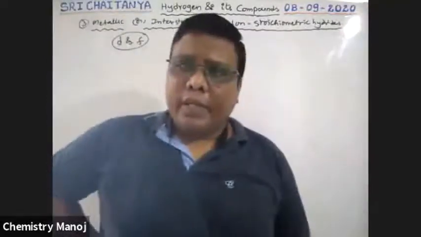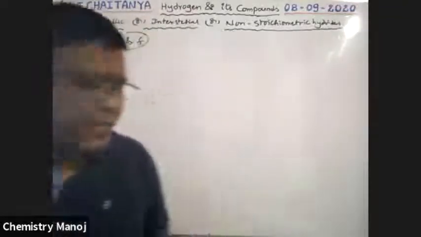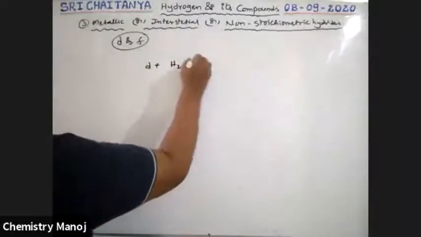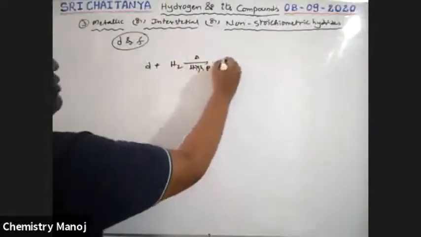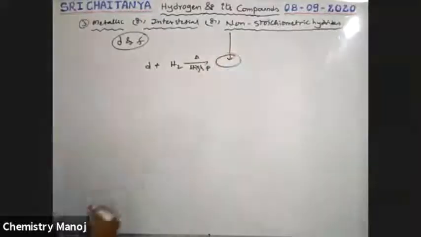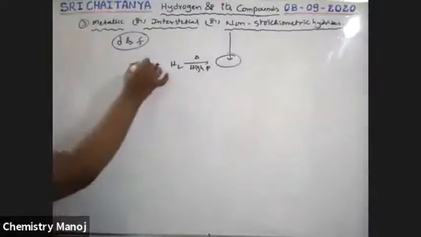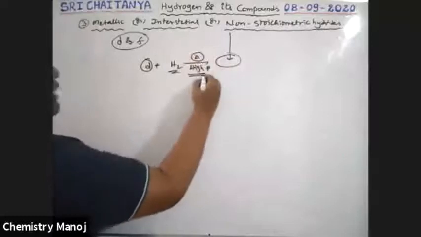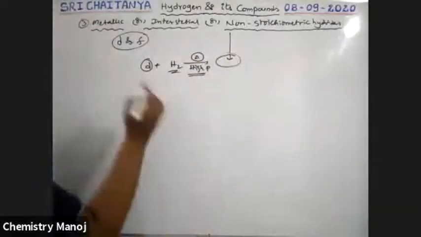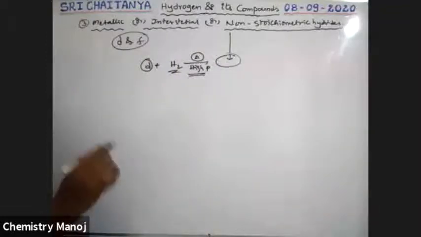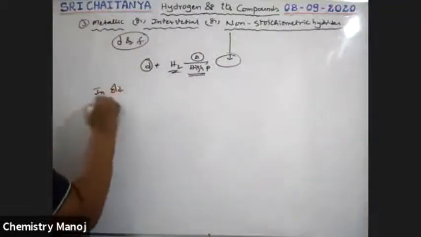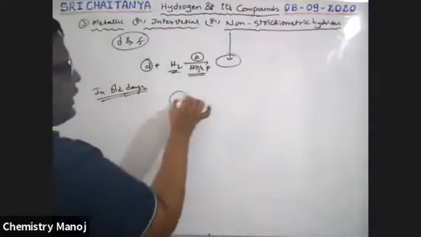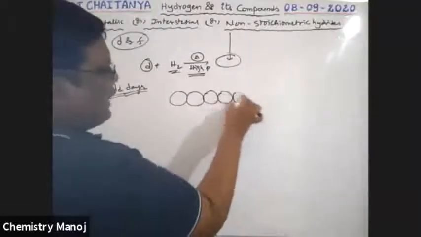So our D block elements plus hydrogen, heated strongly at high temperature with high pressure, form this type of hydride. So non-stoichiometric or interstitial hydrides are formed. Now in old days, scientists felt that, see here, these are our D block metals. Metals are arranged side by side.